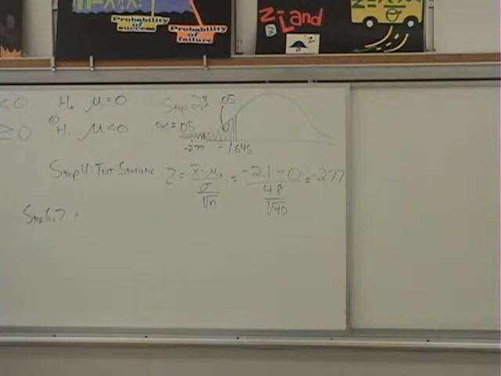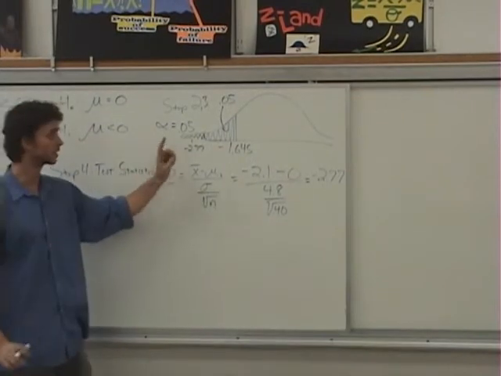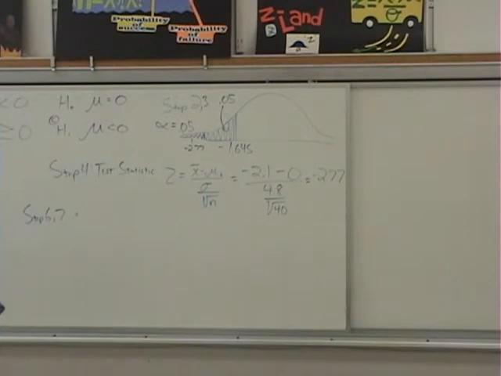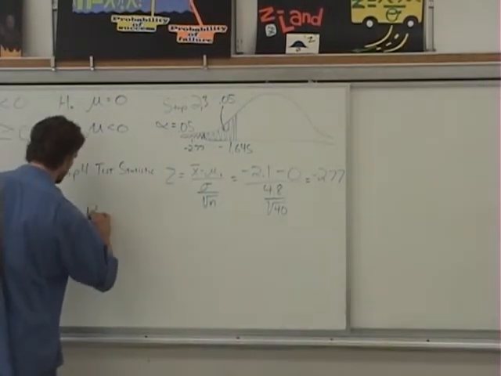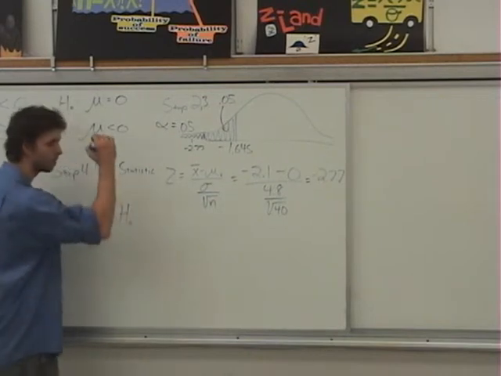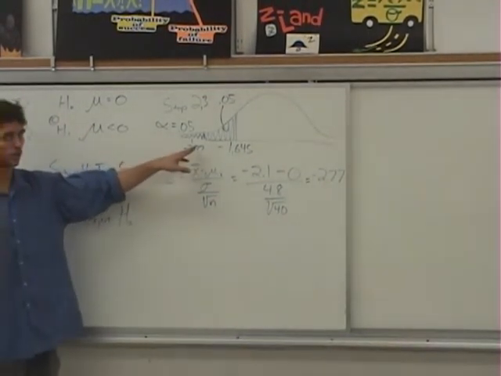We're in the critical region. So Carla, once again, what are we going to do? If we're in the critical region, we reject or fail to reject? Reject. We reject. And what do we reject? The null hypothesis. We reject the null hypothesis because we're in the critical region.